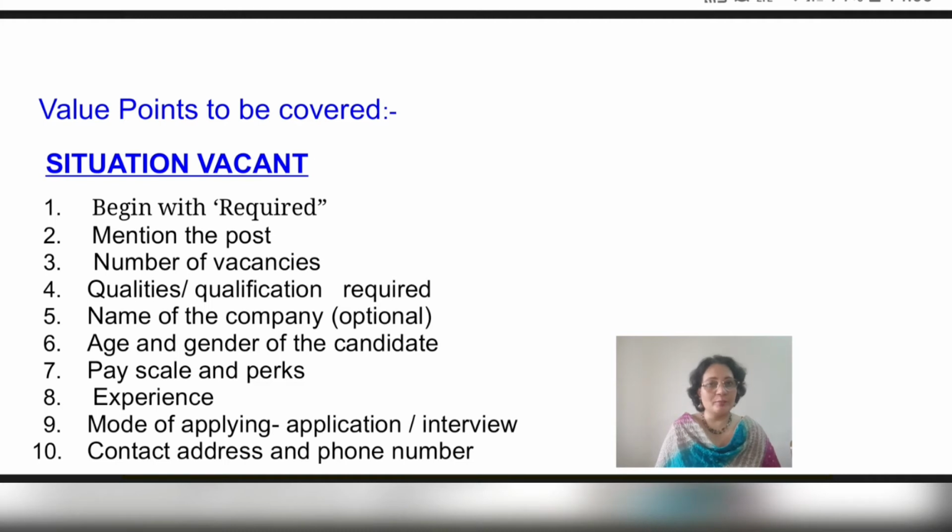Let's take the first category, situation vacant. The following value points should be covered. We begin with the word required. The name of the post should be mentioned along with the number of vacancies. Qualities and qualification required, and the name of the company can be mentioned and may not be mentioned. The age and gender of the candidate should also be written. Pay scale and perks offered can be mentioned. Experience required and the mode of application or interview should be mentioned. Also the contact address and the phone number.